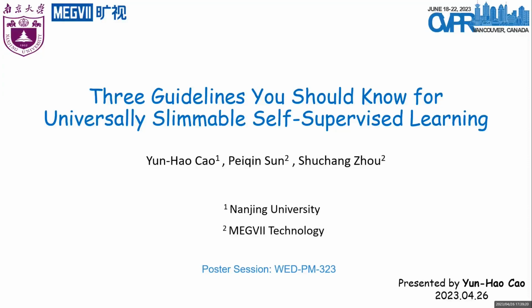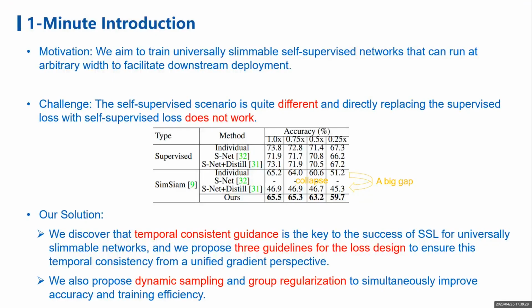I'm glad to present our paper, 3 Guidelines You Should Know for Universally Slimmable Self-Supervised Learning. Now I will give a 1-minute brief introduction of our paper. In this paper, we aim to train universally slimmable self-supervised networks that can run at arbitrary weights to facilitate downstream deployment. However, we find that when we apply SimSIM to slimmable networks, the model directly collapses.